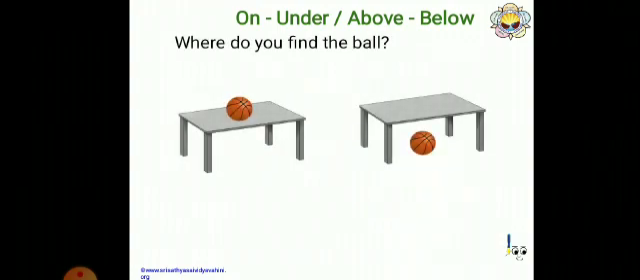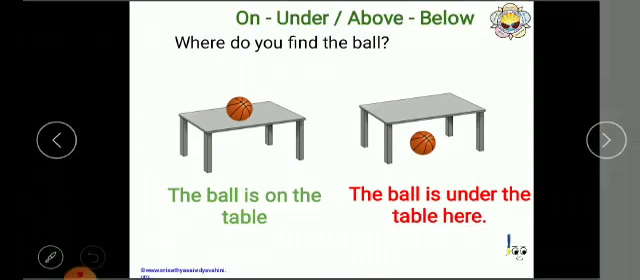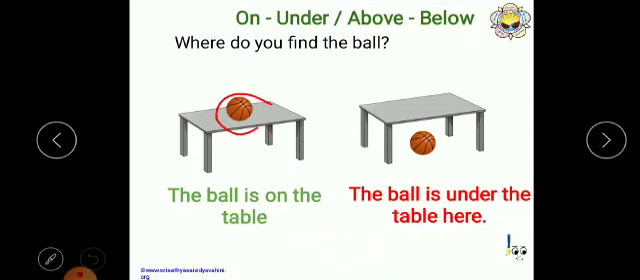So next topic is on, under and above, below. Observe here, where do you find the balls? Here two tables are there and two balls are there. Where are the balls? The ball is on the table in the first picture. The ball is under the table in the second picture. See here, the ball is on the table. Here ball is under the table.